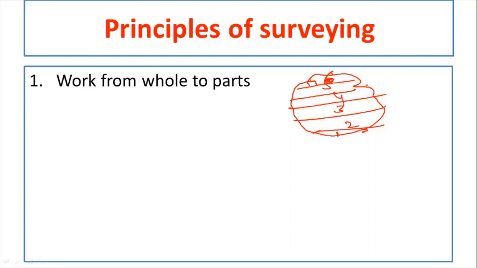Okay, so why we have to divide into parts is, if you work from whole to parts, then it will minimize the error. Suppose if you are doing the work from part to whole, then it will accumulate the error. Accumulate the error means it will increase the error, so you should not do that. So we have to always work from whole to parts.